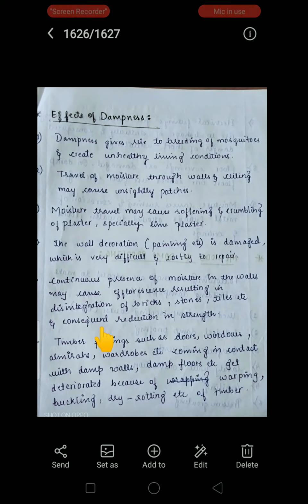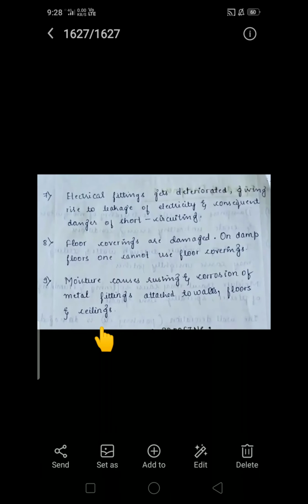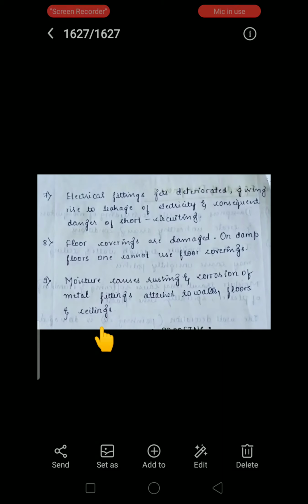Okay, next one, the electrical fittings. Electrical fittings get deteriorated, giving rise to leakage of electricity and consequent danger of short circuiting. So due to the presence of dampness there may be chances of short circuiting occurring, and floor coverings are damaged.